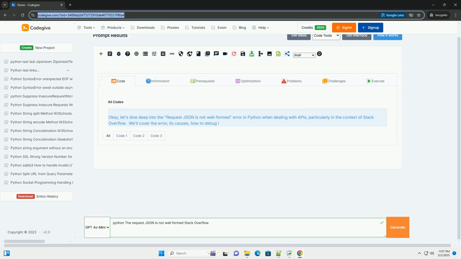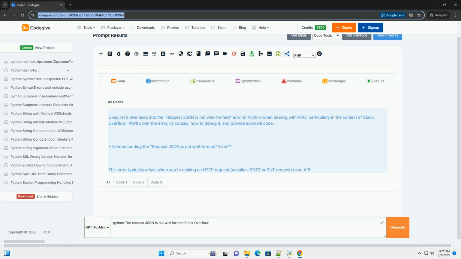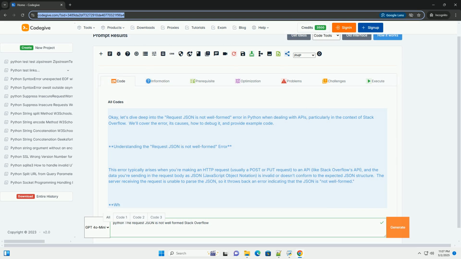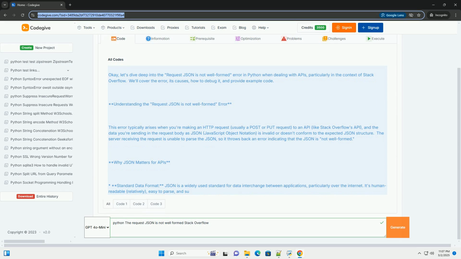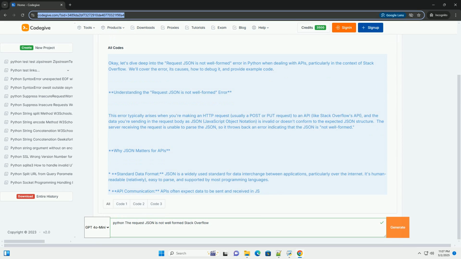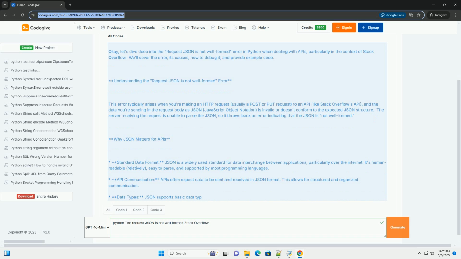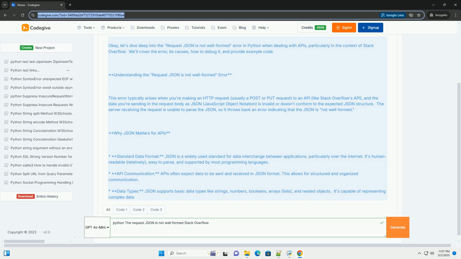OK, let's dive deep into the "request JSON is not well formed" error in Python when dealing with APIs, particularly in the context of Stack Overflow. We'll cover the error, its causes, how to debug it, and provide example code. Understanding the "request JSON is not well formed" error.